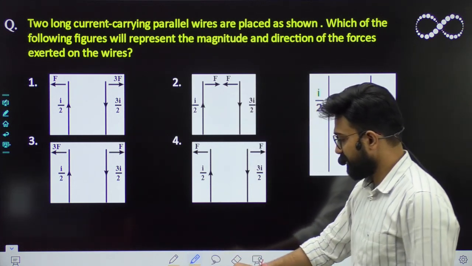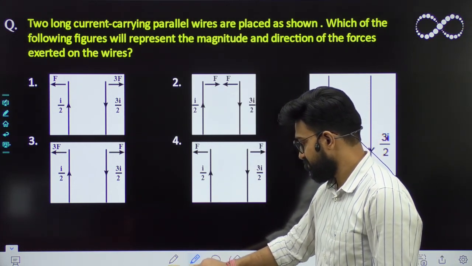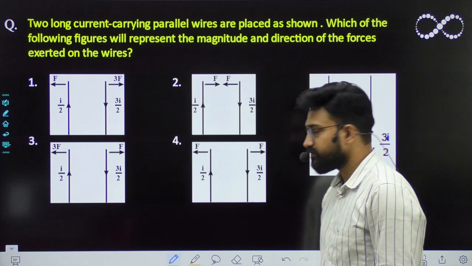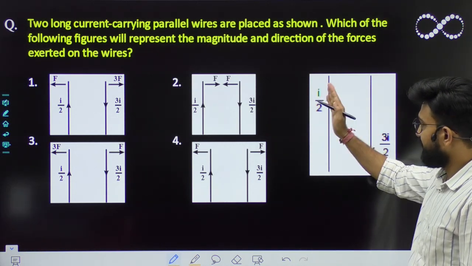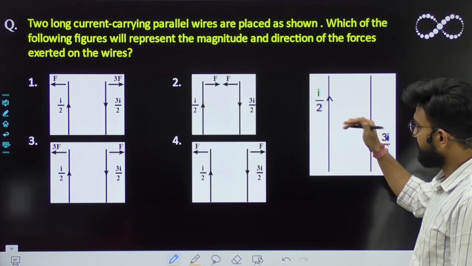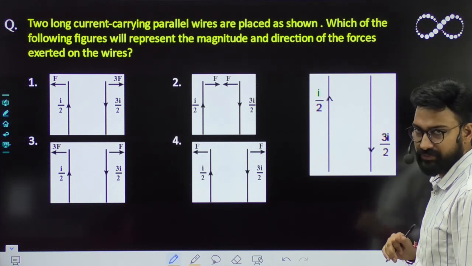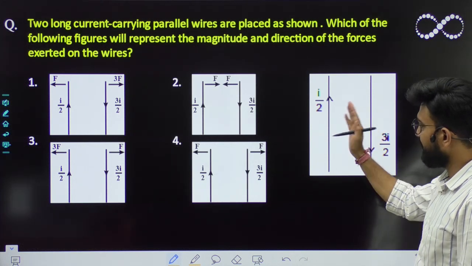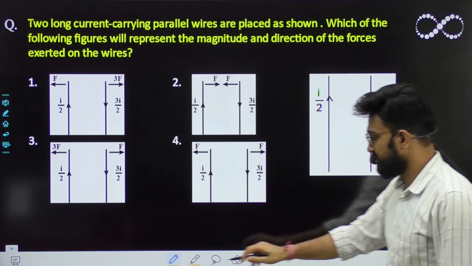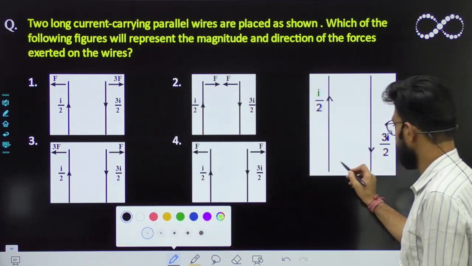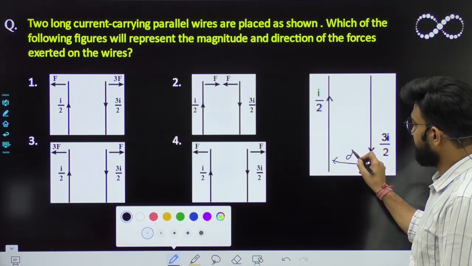Okay, enough time has been given to you. So look, these two parallel wires are given to you, each containing currents of I by 2 and 3I by 2, right? And let their separation be D.